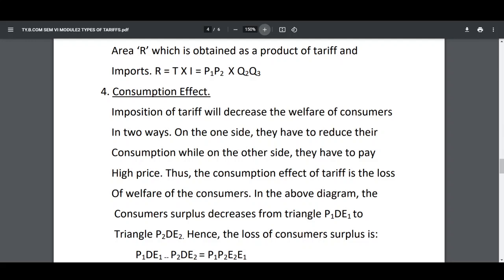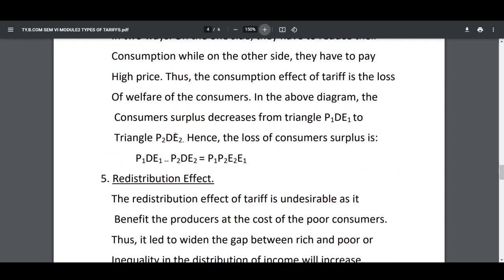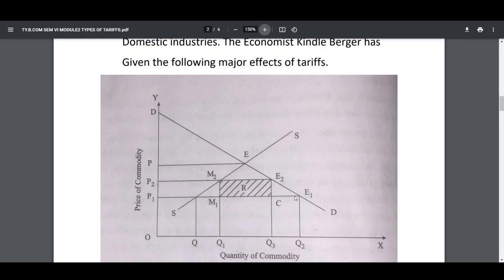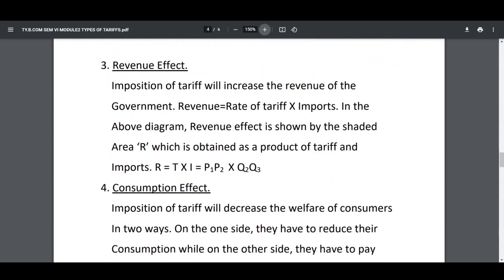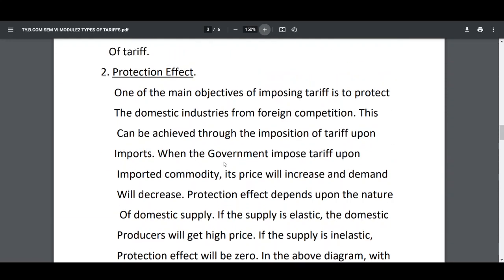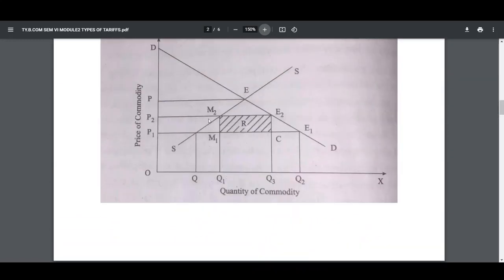In the above diagram, the consumer surplus decreases from triangle P1DE1 to triangle P2DE2, or we can say P2DE2 or P2E2D.